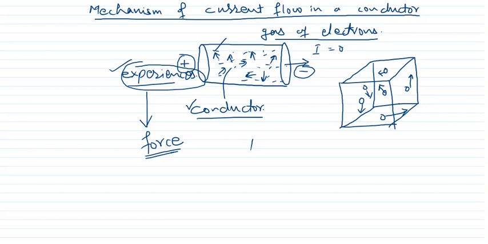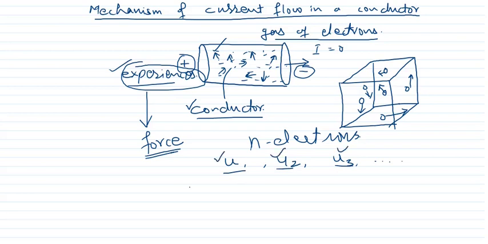Now if we have n electrons, clear, and u1, u2, u3 and so on are the initial velocities of the electrons, meaning they are random velocities.